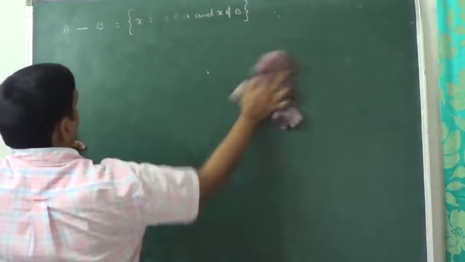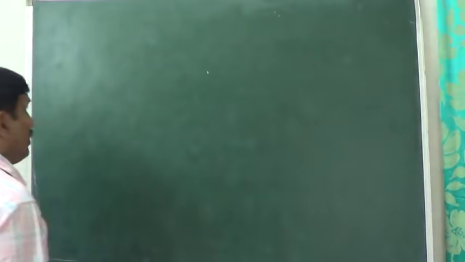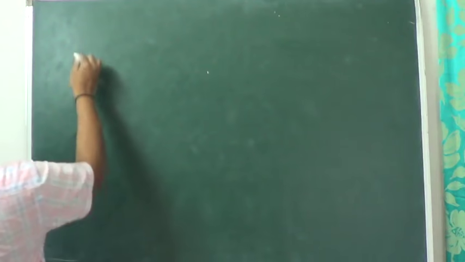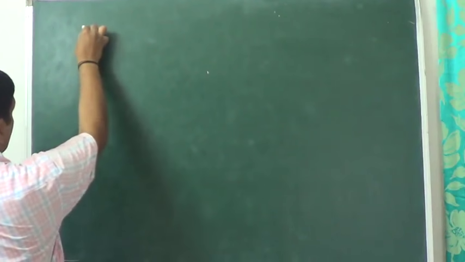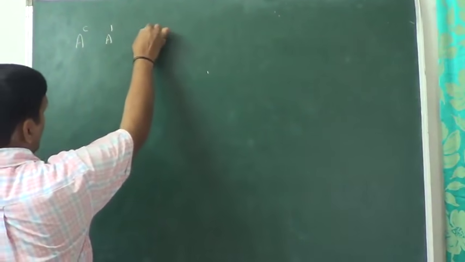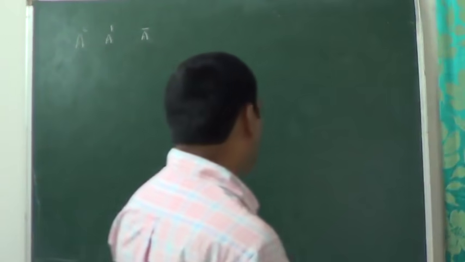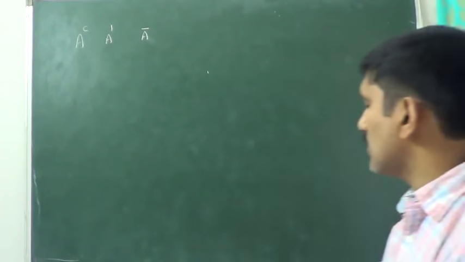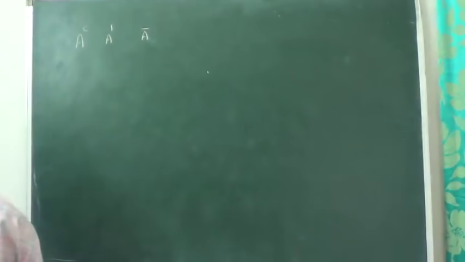So another discussion we are going to do now. After A minus B and B minus A, we are going to discuss the complement. We will write A complement or A dash or A bar. But what is A complement? The complement of A we denote with A dash or A complement or A bar. A complement is nothing but from the universal set we have to remove the elements of A.